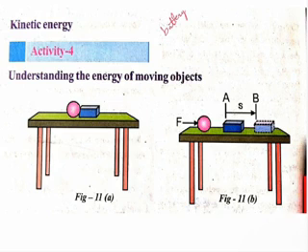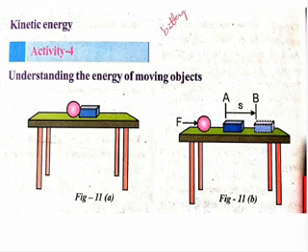How will it be increased? By increasing the applied force on the ball. So we can conclude that a moving object can do work. An object moving faster can do more work than an identical object moving relatively slowly. So by this activity we can say that a moving object can do work.